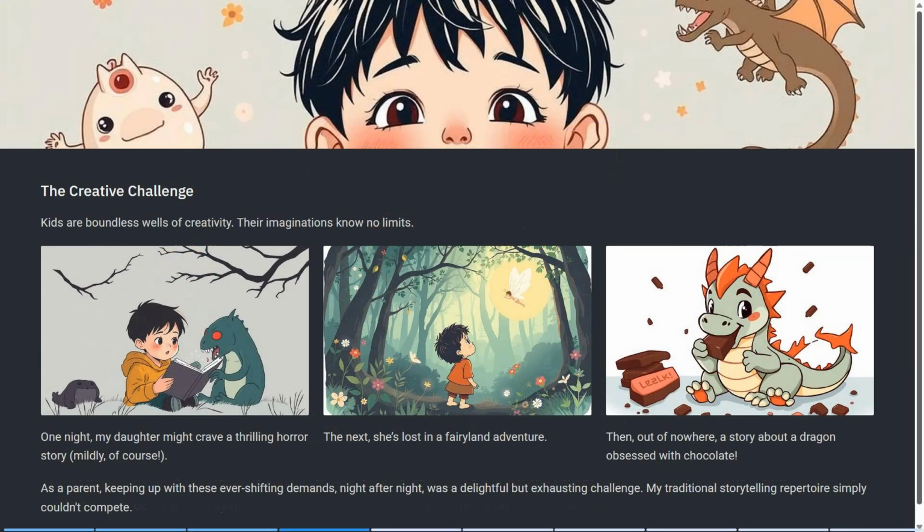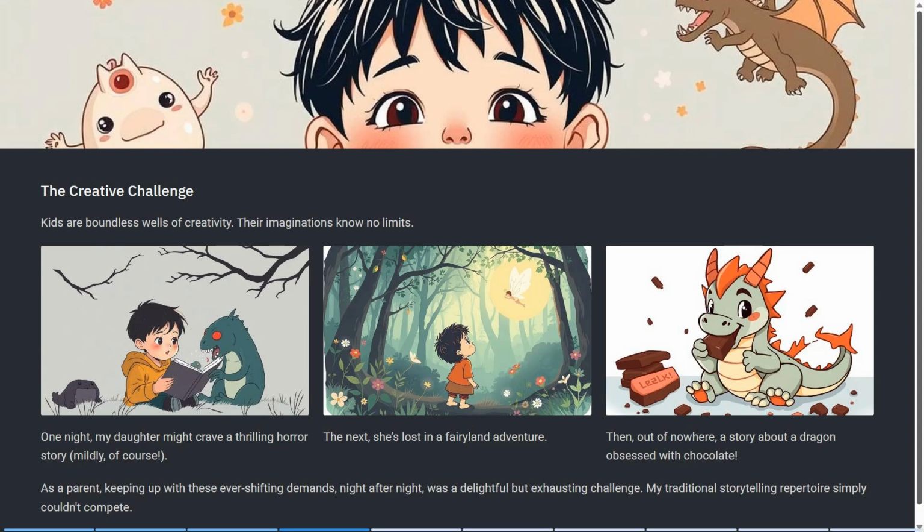You see, kids are endlessly creative, and mine is no exception. She never wants the same story twice. One night it's a ghostly horror tale, the next night a fairyland with magical creatures, and sometimes even a dragon obsessed with chocolate.